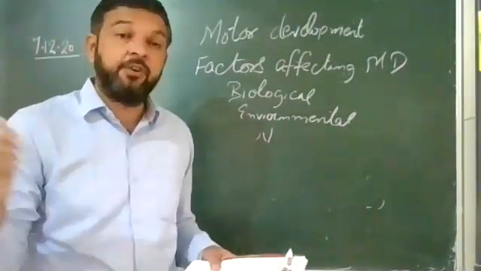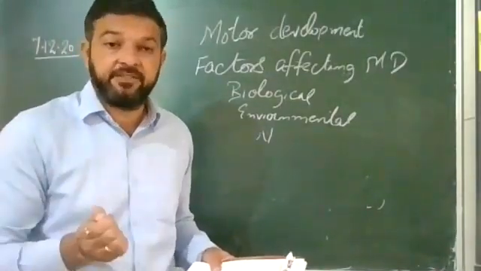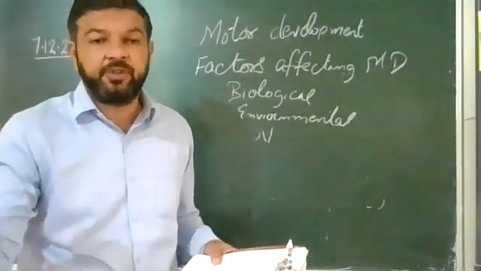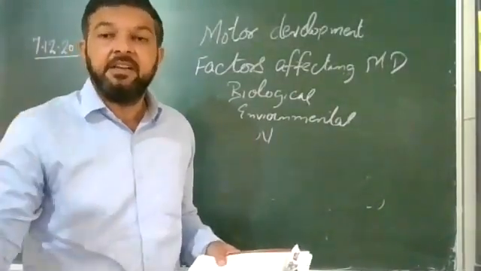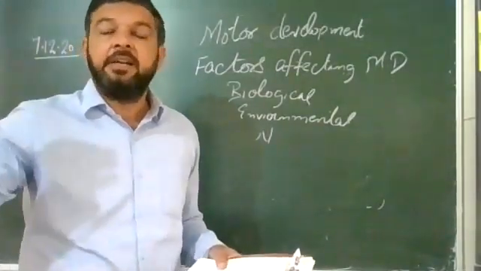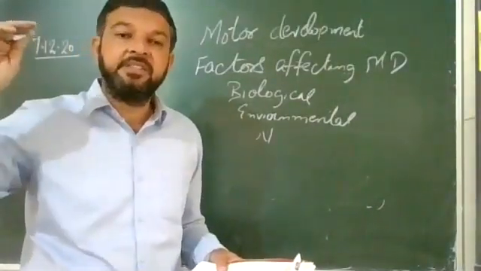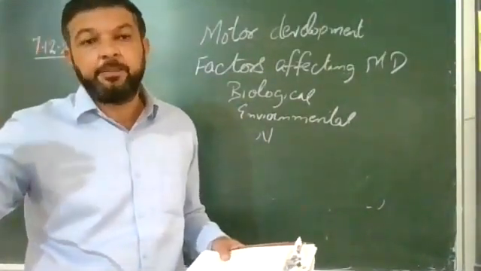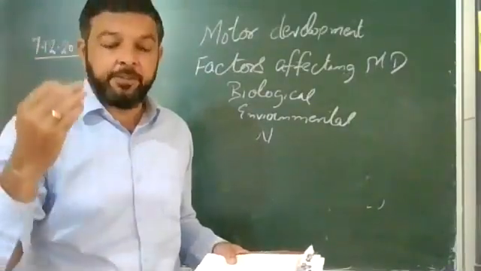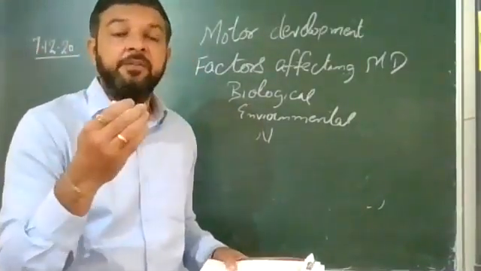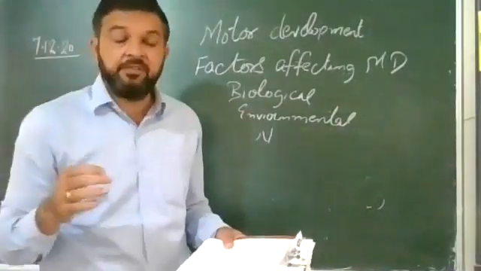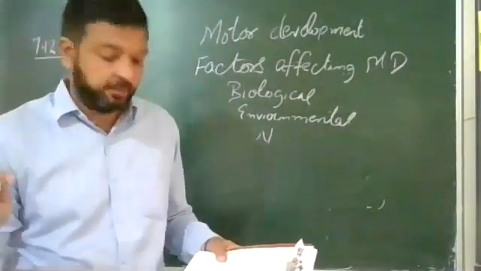So, what fibers are we getting from our parents? Fast twitch fibers or slow twitch fibers? Speed or endurance, generally. Similarly, height also. From heredity, if either of the parents, the father or any one of them, is tall, generally the children's height will also be more. He has got the height from his parents.